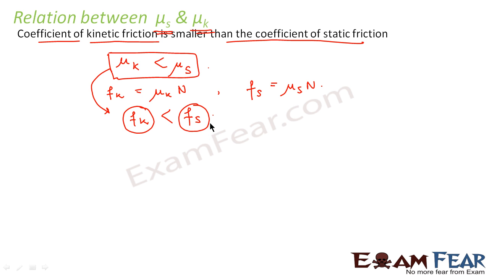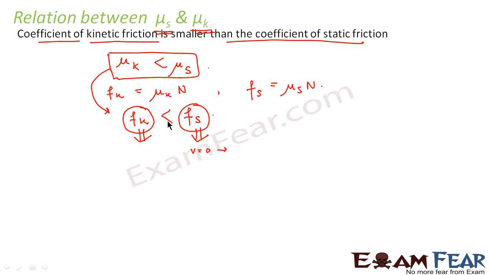What does static friction do? Static friction tries to oppose the start of the motion. That means it tries to oppose a body which is at rest. That means the velocity of the body is zero. So it stops the body from moving. So the role of static friction is to keep the body at rest, whereas in case of kinetic friction, it just tries to oppose a body which is already moving.